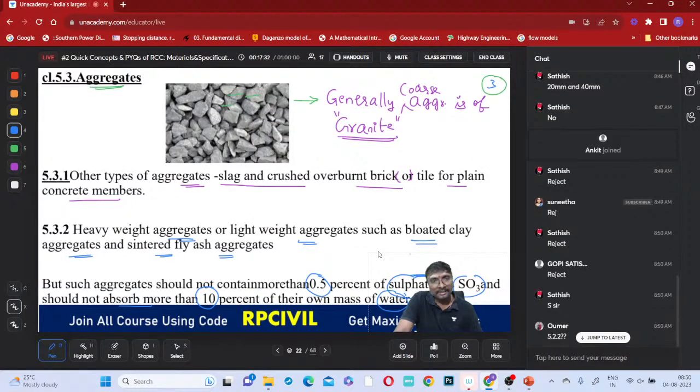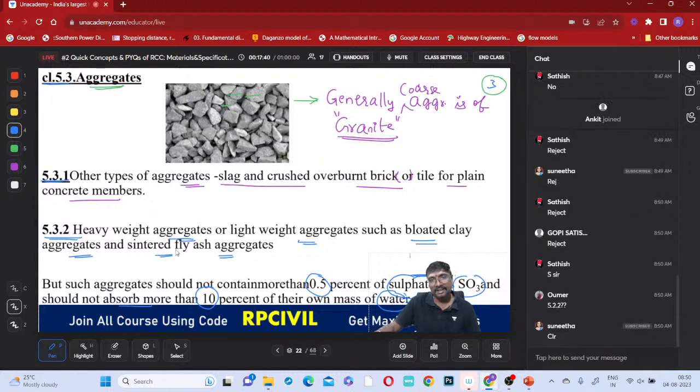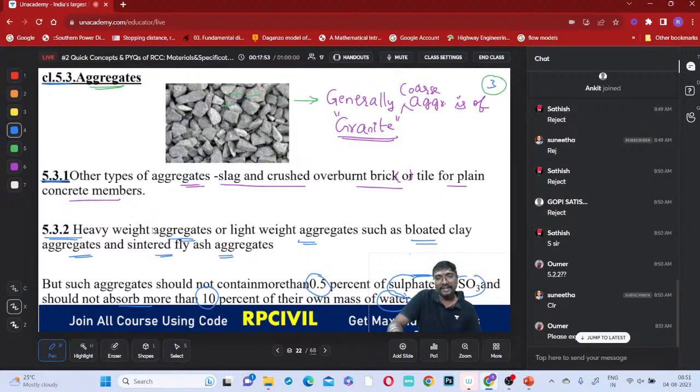Those are class numbers. IS 456 class numbers I am giving as they are. These are IS 456 class numbers, Class 5.3 regarding aggregates. I have directly copied the statements from IS 456 and am giving them, because IS 456 is the only reference for us, nothing else, whenever you want to counter any solution.